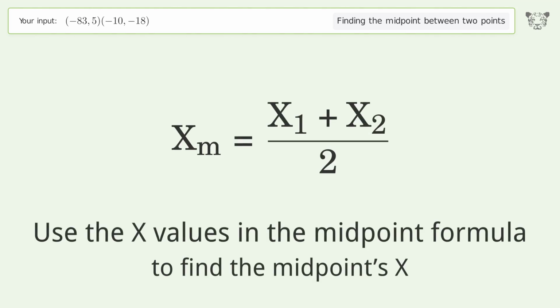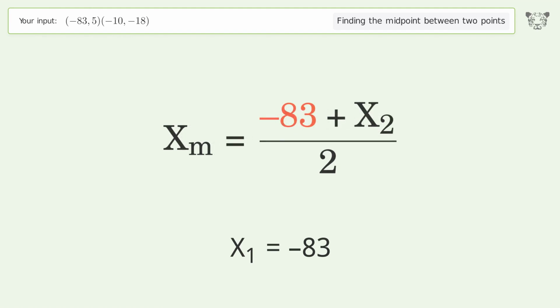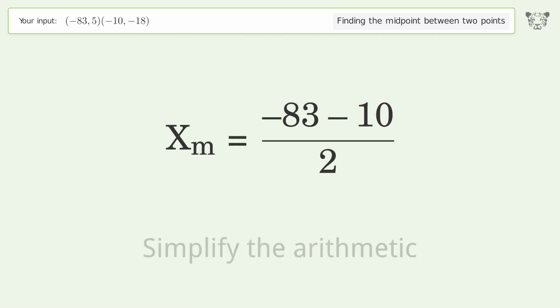Use the x values in the midpoint formula to find the midpoint's x. x1 equals -83. x2 equals -10. Simplify the arithmetic.